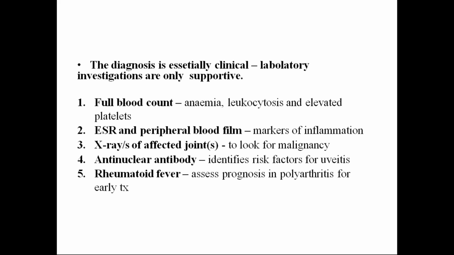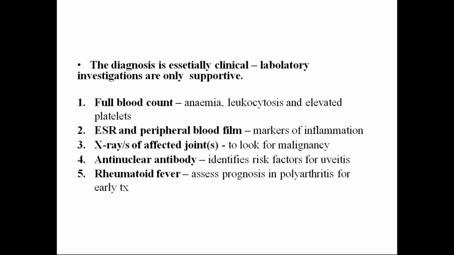So coming to the next step, after categorizing clinically and after diagnosing clinical things, obviously we'll go for lab parameters. We'll do complete blood picture. What happens is we see anemia, and we appreciate an increase in leukocyte count and an increase in platelet count. Why are leukocyte and platelet counts increased? Because they are acute phase reactants. Automatically in any rheumatological disorder, acute phase reactants will be raised. That's why leukocytosis and platelet counts will be elevated in this particular entity of juvenile idiopathic arthritis.